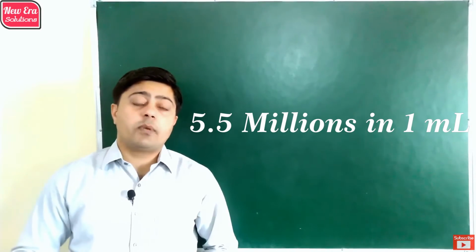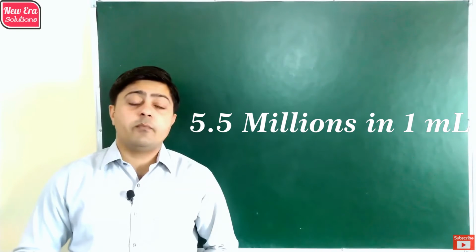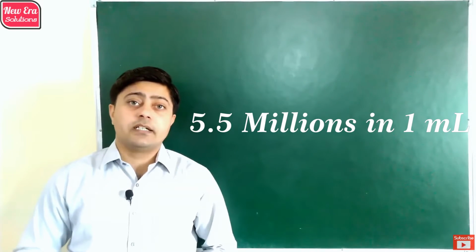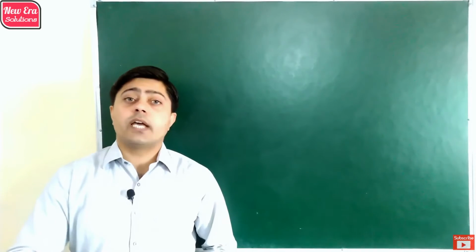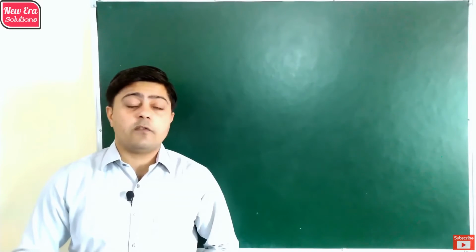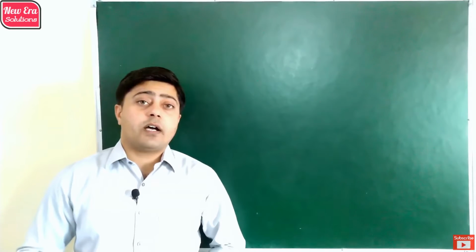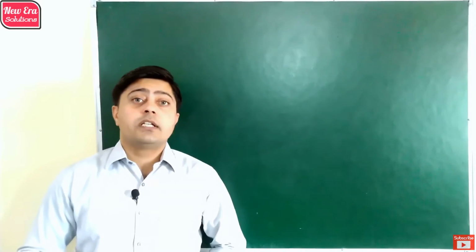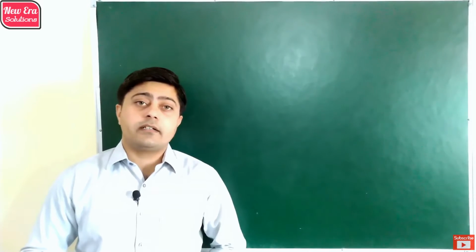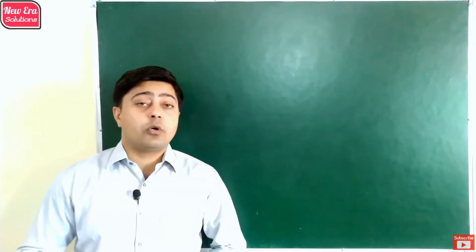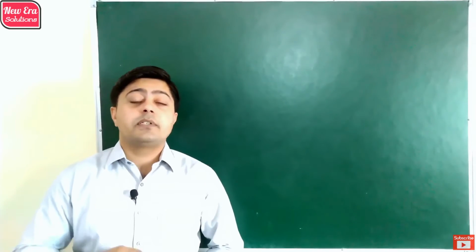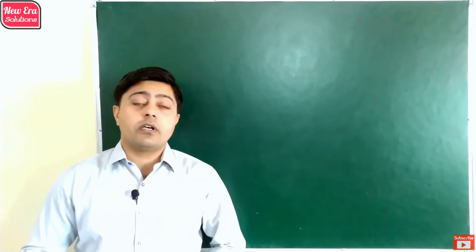In 1 ml of blood, there are 5.5 million RBC present. RBC help the blood to carry oxygen to the various parts of the body. The red color of red blood cells is due to the hemoglobin present in them, and in the absence or deficiency of hemoglobin, a person can suffer from the disease called anemia.